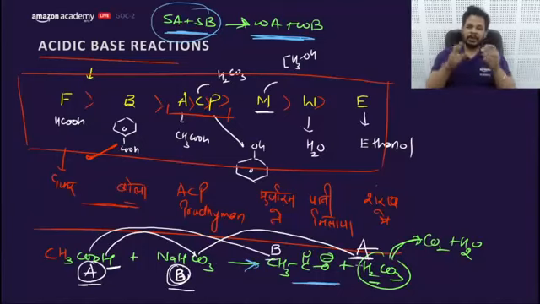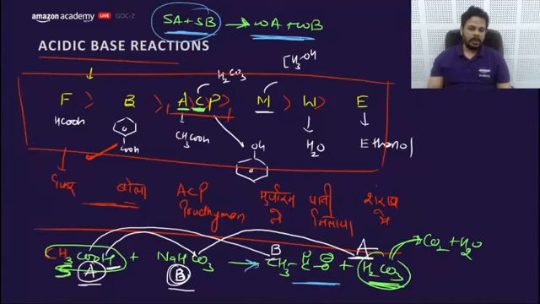Now compare any one of it, either base of left side or right side, or acid of left side or right side. That means any one pair. We know acetic acid here is more acidic compared to the H2CO3, which is carbonic acid. Acetic acid is more acidic than carbonic acid. That's why we can mark it strong acid, and this would be marked as weak acid. Now mark blindly, it would surely be strong and it would surely be weak. That means this reaction would be feasible.